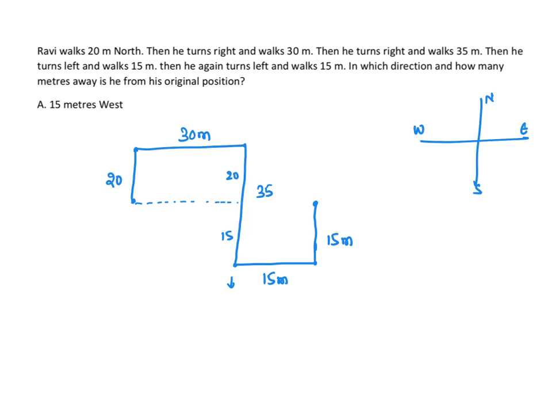In which direction, and how many meters away from the original position? Now the original position is here. This is the original position of Ravi. Now he is here. So this is 30 meters. This one is 15 meters. Therefore he is 45 meters east. This is east. So he is 45 meters east. The answer is option D, that is 45 meters east.